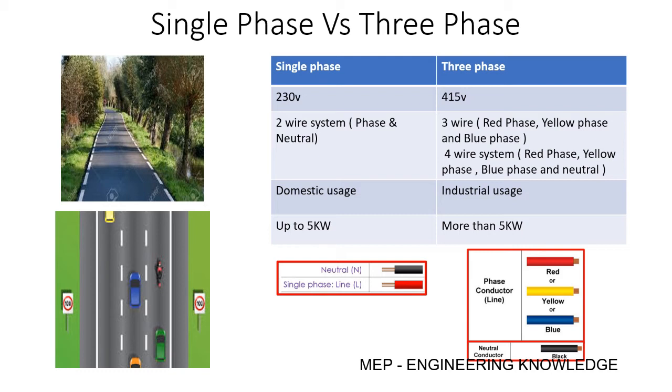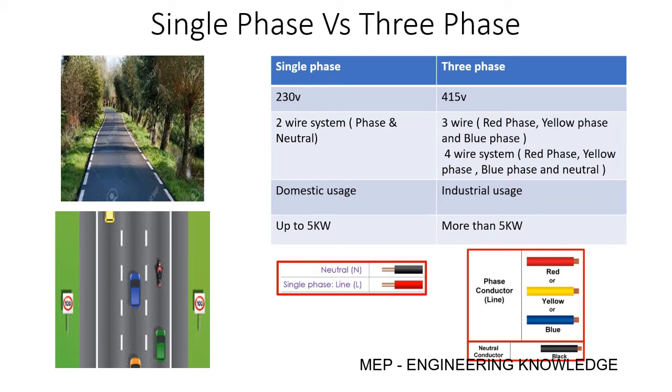In the three phase, you will have three different colors, R, Y, B, and black is the neutral. R, Y, B are the phases and black is the neutral. If you see the difference between R to black or Y to black or blue to black, you will get only 230 volt. But if you see the potential difference between R to Y or Y to blue or blue to red, any two phases, you will get 415 volt. This is the difference. Whereas in single phase, you will have only one reference, which is neutral. So phase to neutral will be only 230 volt. Hope this is understood.